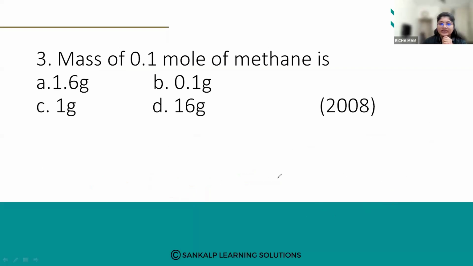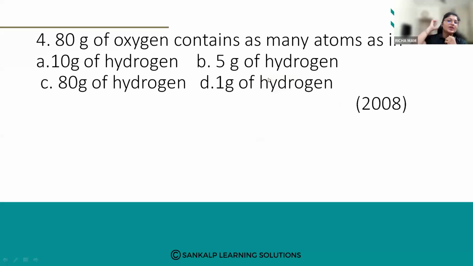Let us go for the next problem. Mole concept, very, very important. Next question: 80 grams of oxygen contains as many atoms as in... So here we are again going to calculate the number of moles.